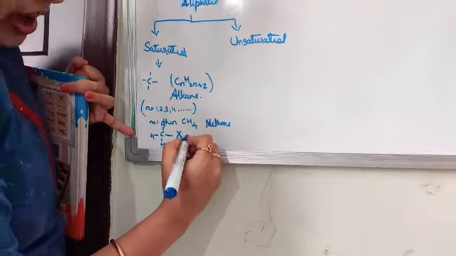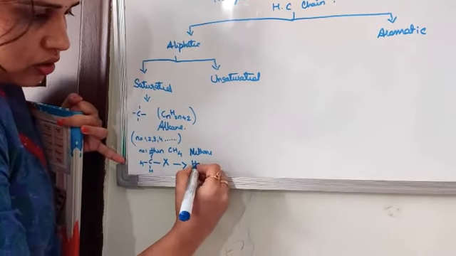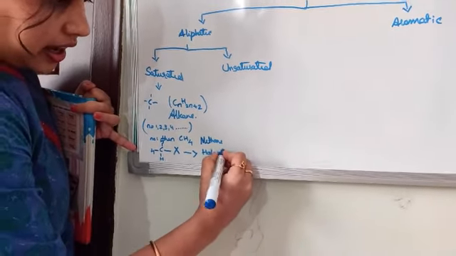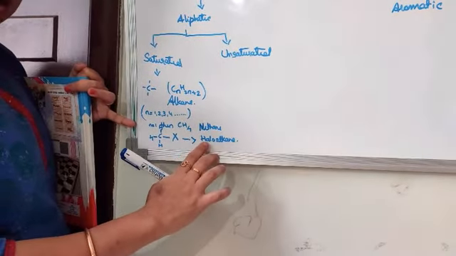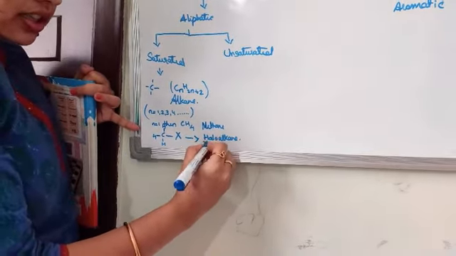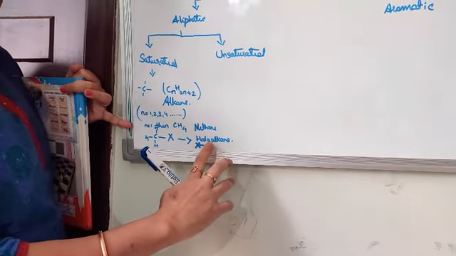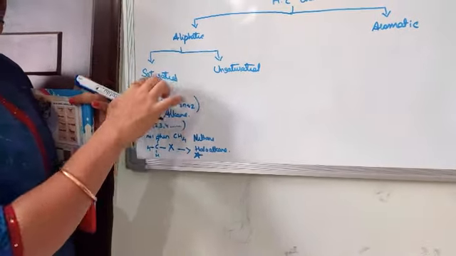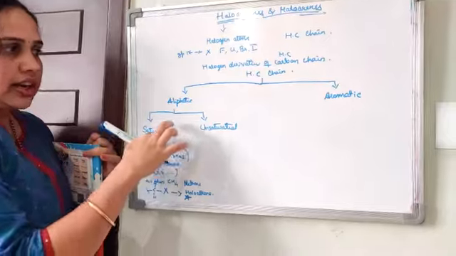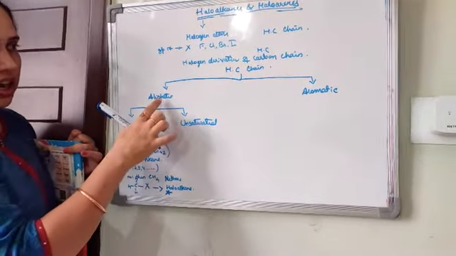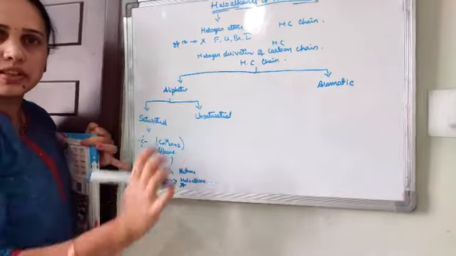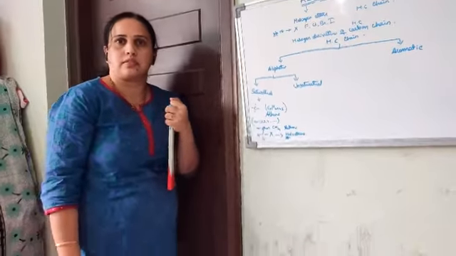This is called a haloalkane. So we are discussing haloalkanes, that is, saturated aliphatic hydrocarbons.